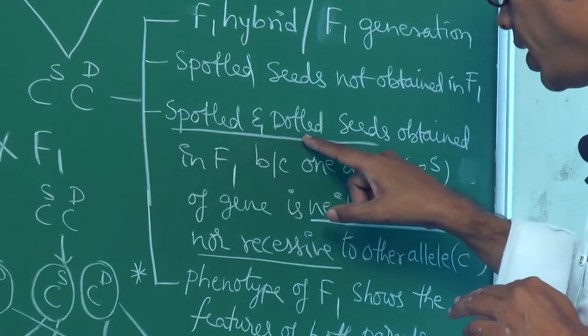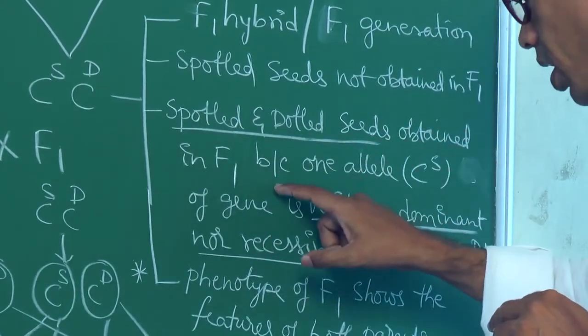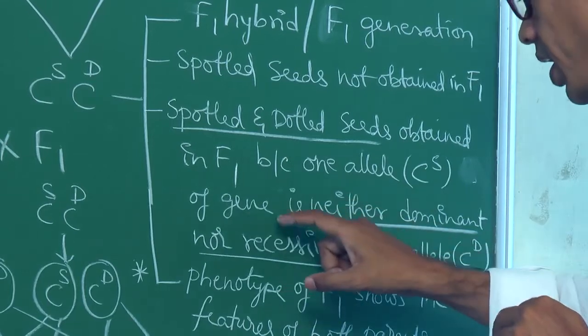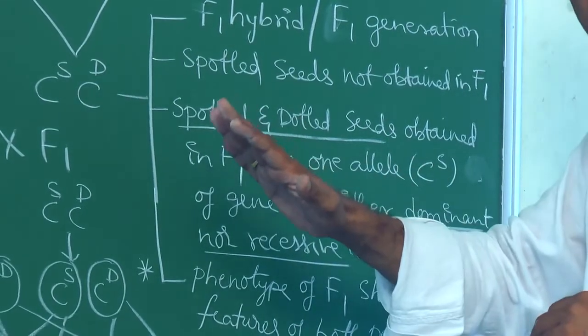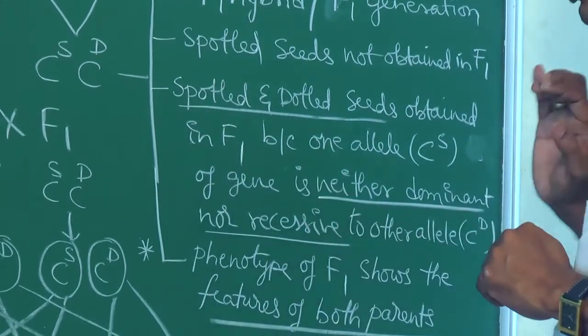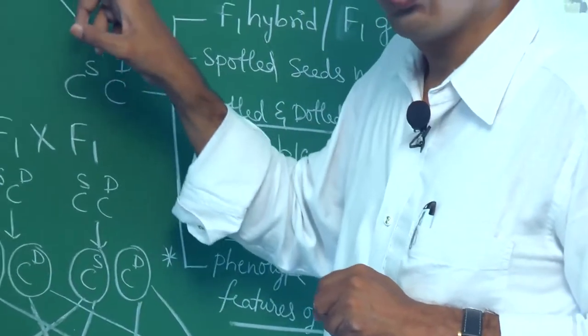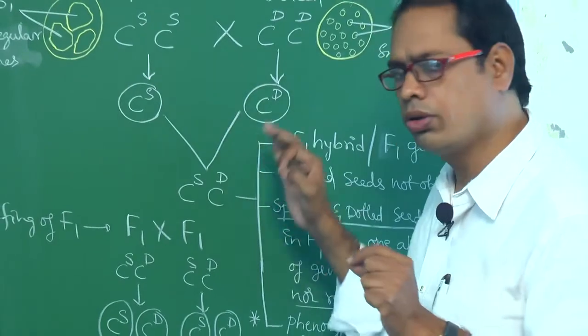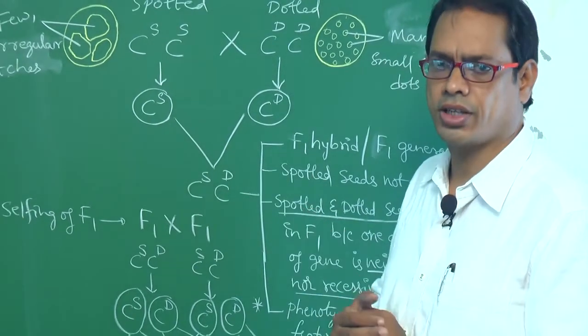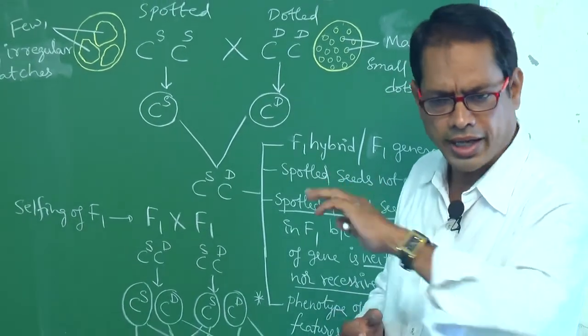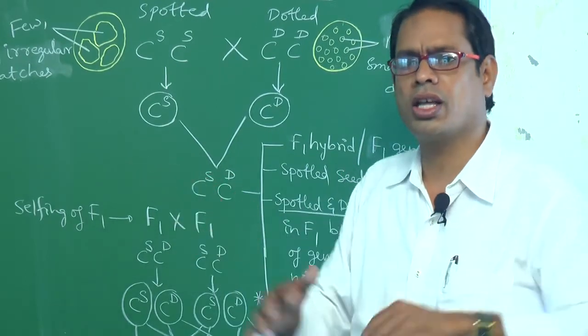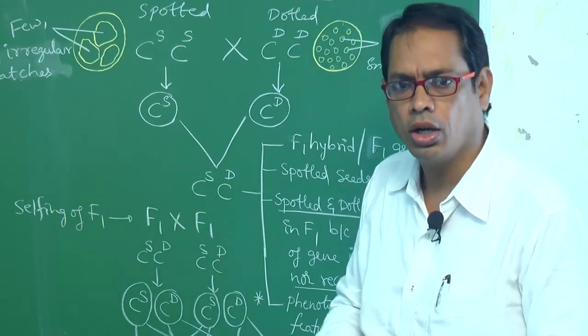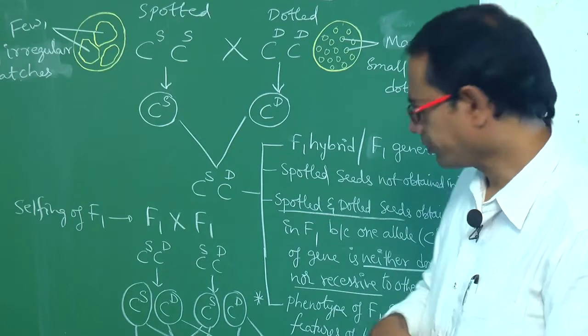Spotted and dotted seeds are obtained in F1 because one allele of the gene is neither dominant nor recessive to the other allele. This is so called codominance.